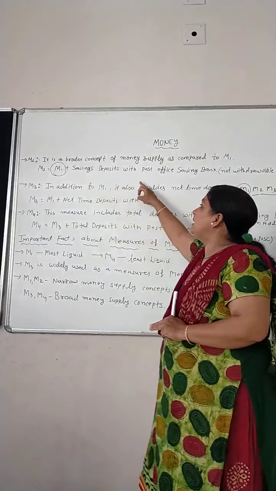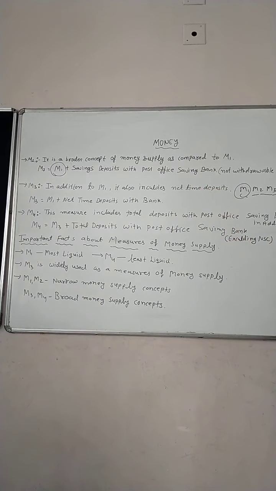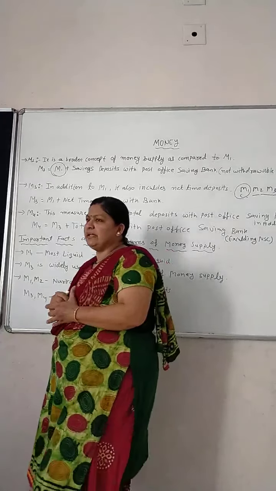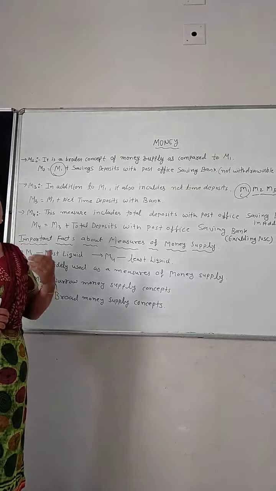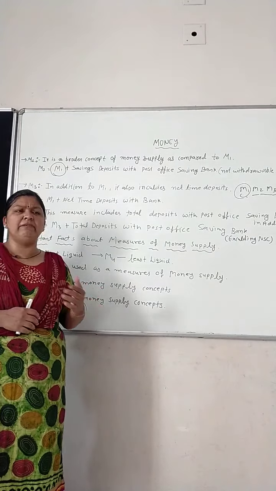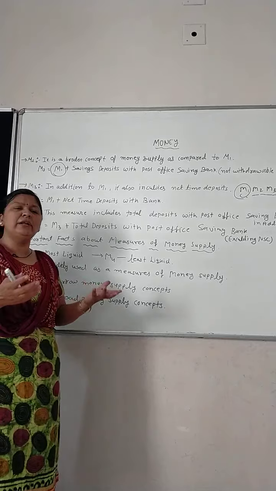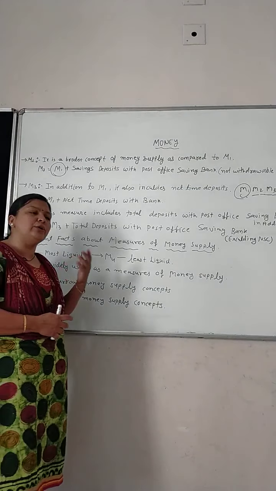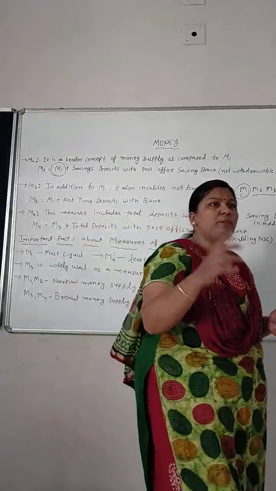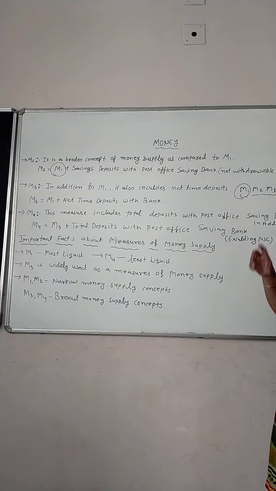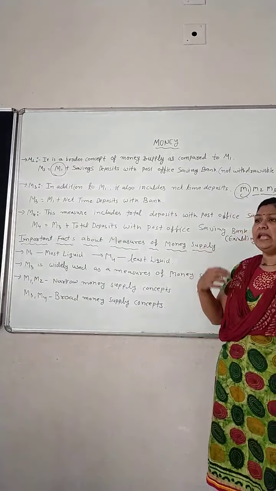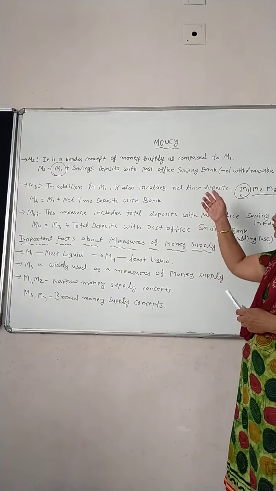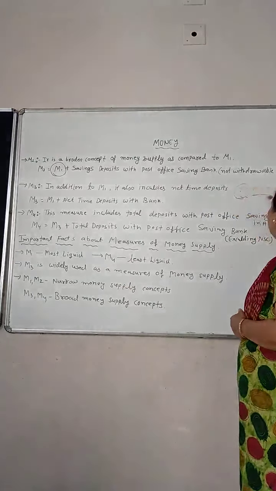Then plus savings deposits with post office savings banks. Listen, students, what do you mean by post office savings? In the post office, we can open savings accounts, and different schemes are there: NSC, Kisan Vikas, Rozgar Yojana, different schemes introduced by the government or the post office. So what is the difference between the two savings accounts?